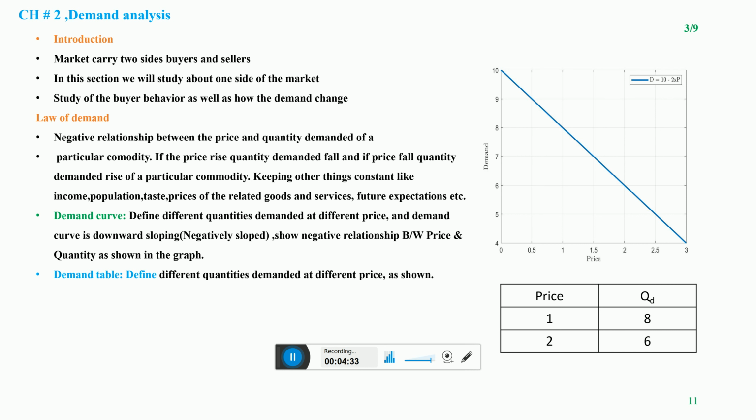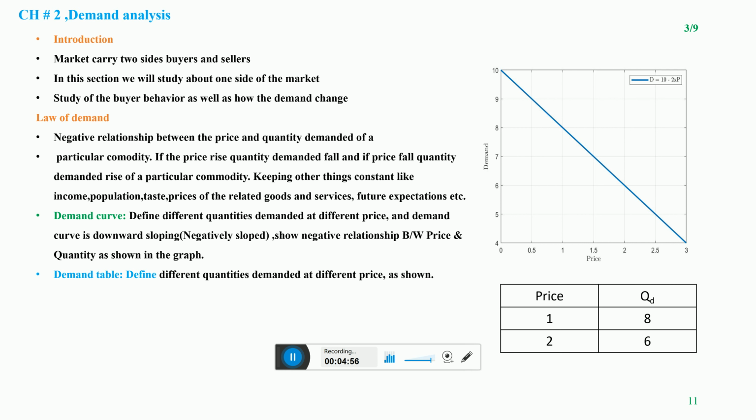As the whiteboard gets expensive, the people switch toward the blackboard, and demand for the whiteboard decreases and for the blackboard increases, because a substitute for the whiteboard is available.